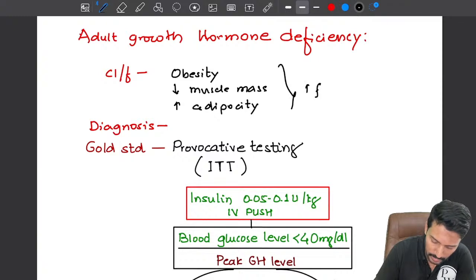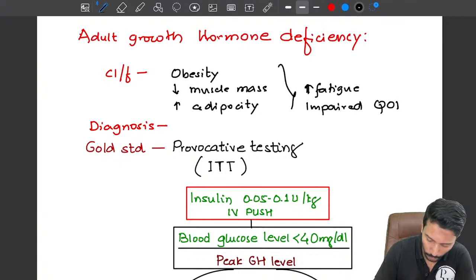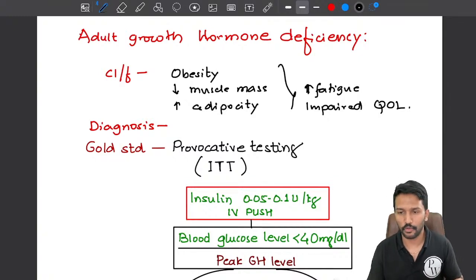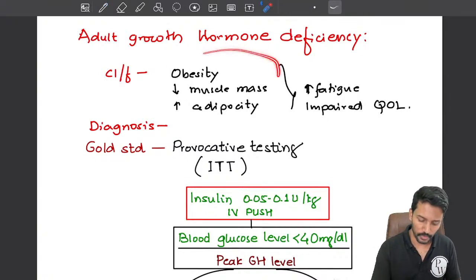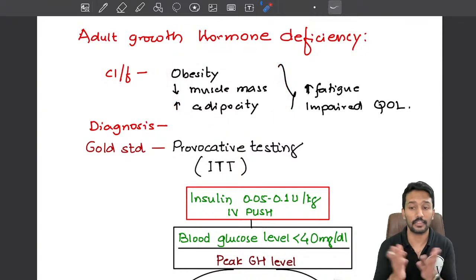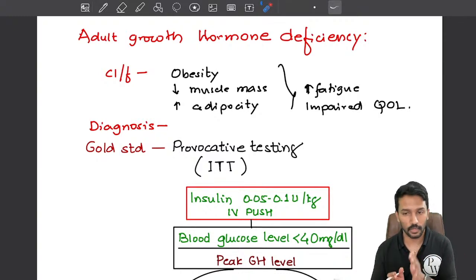Now what symptoms will it lead to? It will lead to increased fatigue, and as an adult, if you're chronically fatigued, you will have an impaired quality of life. Very difficult to diagnose in clinical scenarios because patients have impaired quality of life. If a 45-year-old comes to me with these symptoms, I will say, okay, you're working in an office, you have a sedentary lifestyle, you're eating junk food, and that's why you have all these problems, right? Instead of evaluating. That's why I tell you, adult growth hormone deficiency is a very difficult to recognize condition. Until and unless you have a high index of suspicion, you miss it, right?